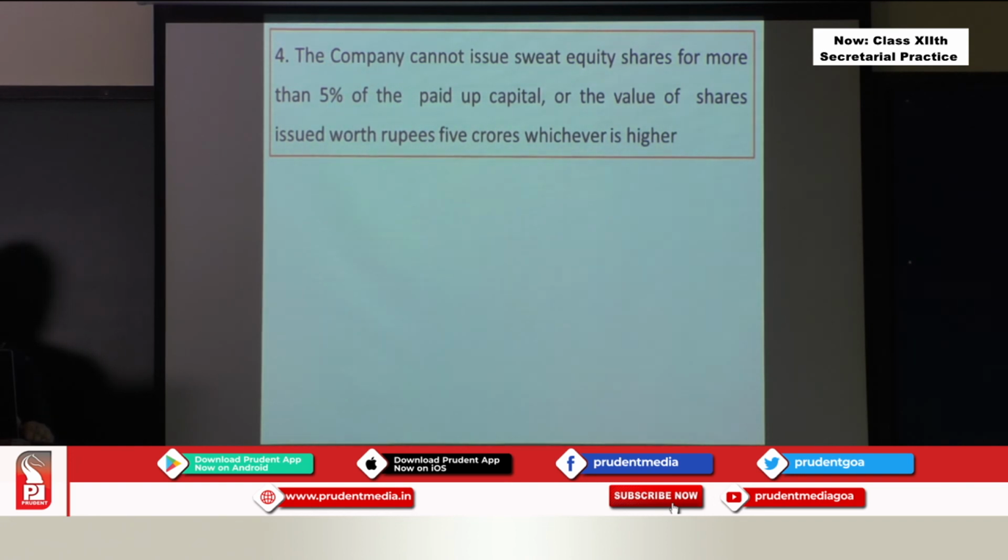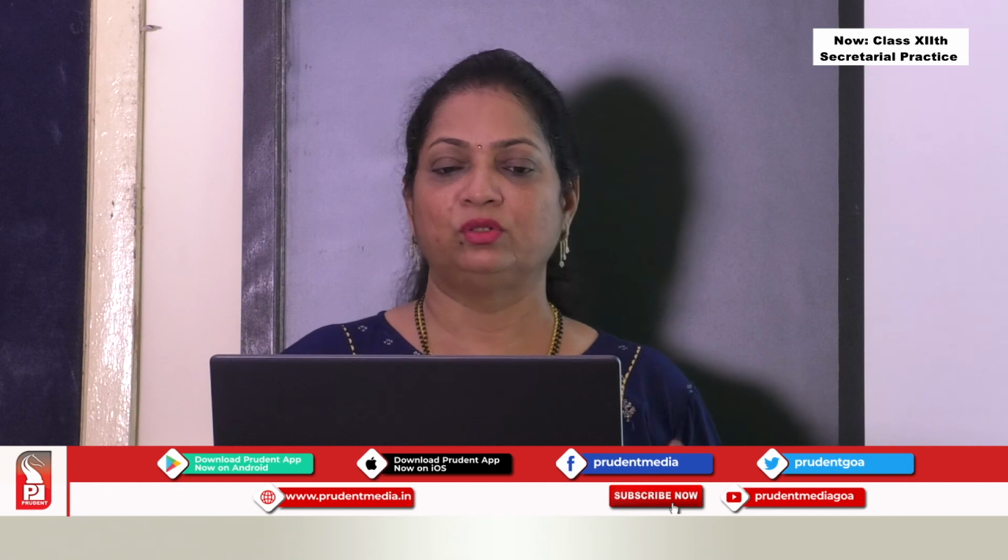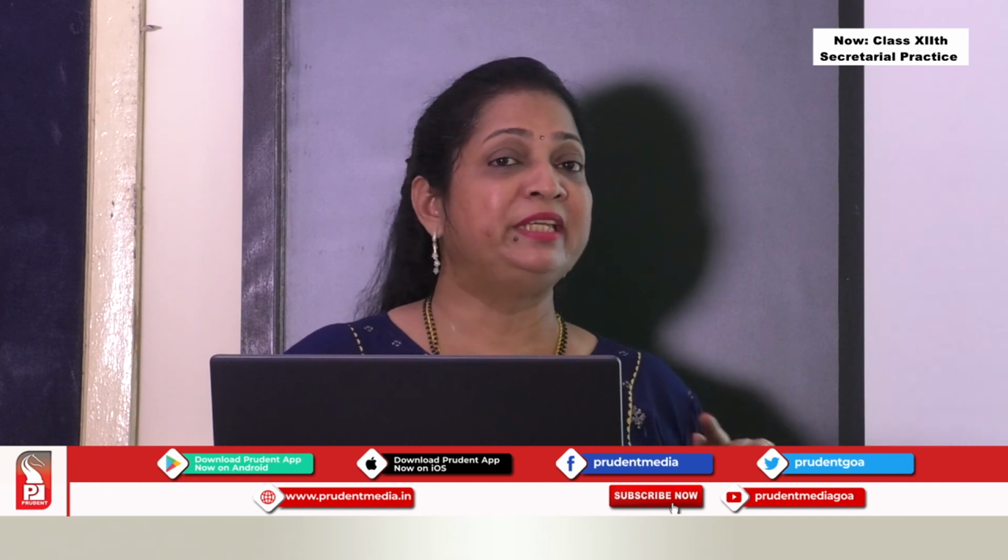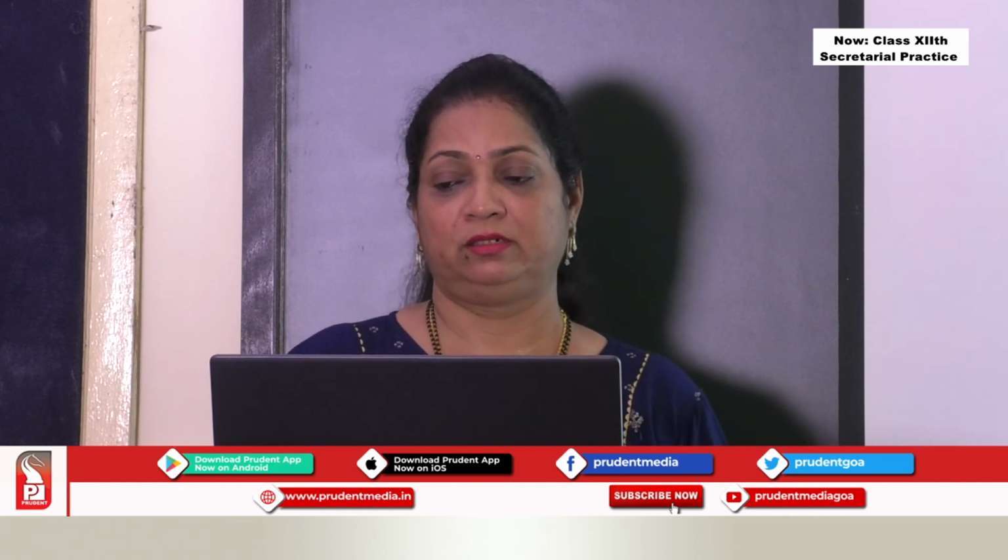Only that much. Or if you take it in worth of rupees, you can say that it should not be more than 5 crores. Okay, whichever is higher. If 5% comes to higher, you can apply, you can say I am issuing 5% of the paid up capital. Or if 5 crores is higher than 5%, then you will say I am going to give 5 crores as paid up capital to the employees. So, this is the limit. The company cannot exceed this limit.